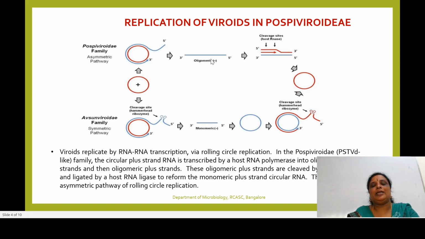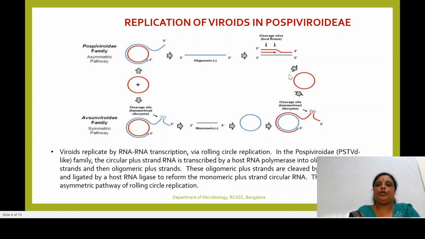This minus stranded RNA again undergoes transcription to produce the positive stranded oligomeric RNA. This positively stranded RNA molecule undergoes cleavage utilizing the host enzyme called RNase. This RNase cleaves, and finally the positively stranded monomeric RNA which has been formed undergoes ligation to form a circular RNA molecule.